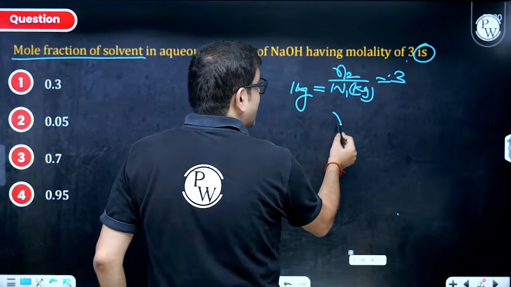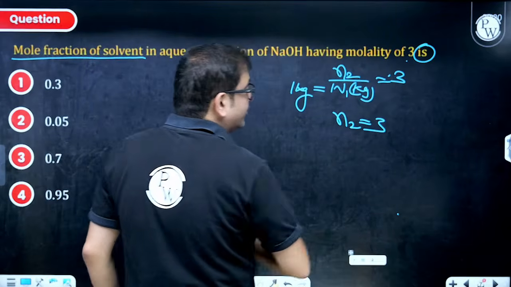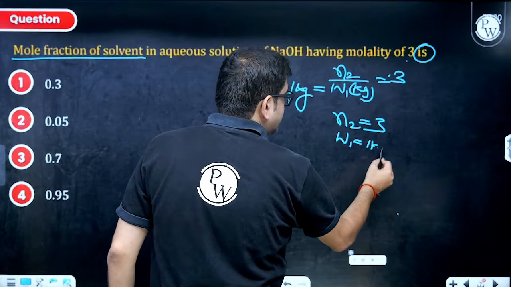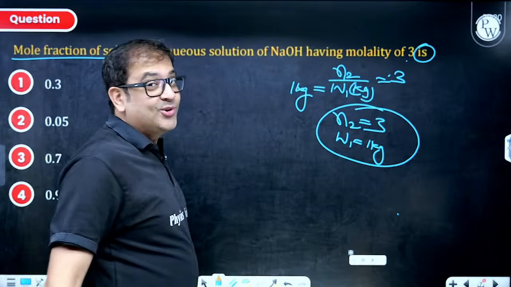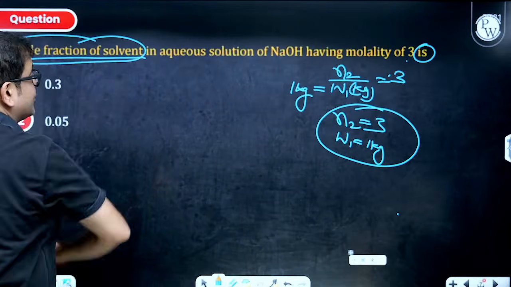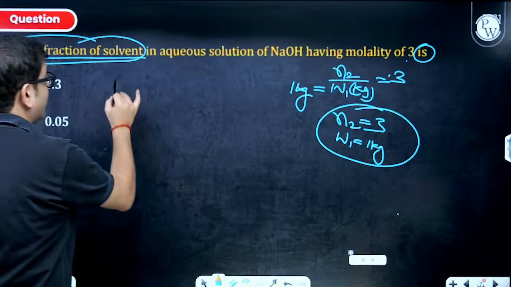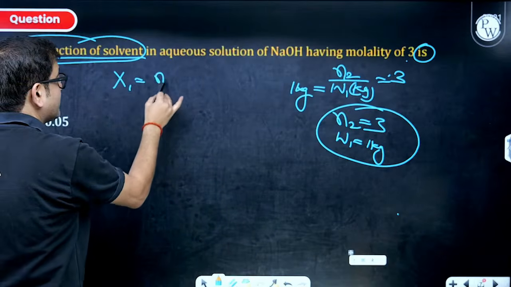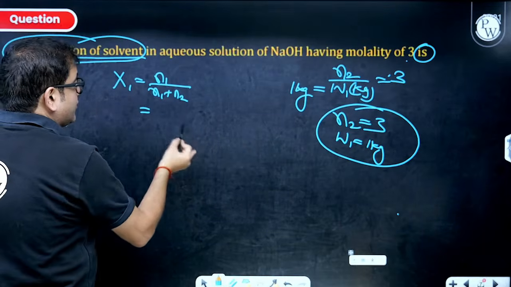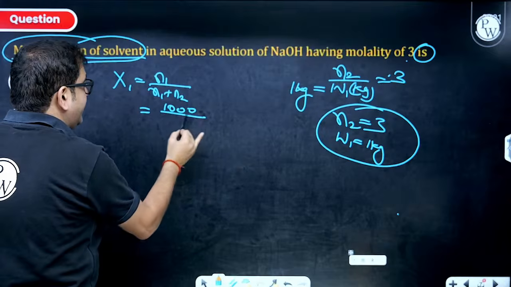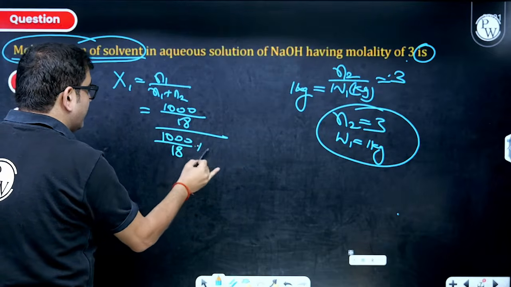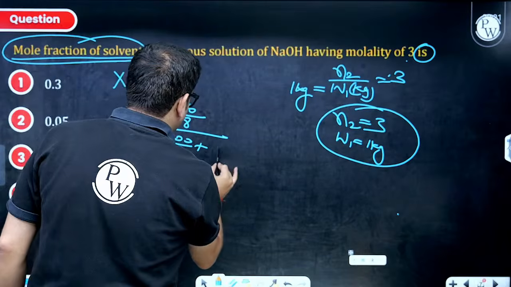Why, sir? Because now I know number of moles of solute. So I have 1 kg of water. So weight of water is 1 kg and 1 kg of water is having 3 moles of solute. Now I need to find mole fraction of solvent, which is nothing but water. Mole fraction of solvent x1 will be number of moles of solvent upon total moles. So what is number of moles of solvent? 1 kg as in 1000 by 18 upon 1000 by 18. And what is number of moles of solute? So that I already know, 3.